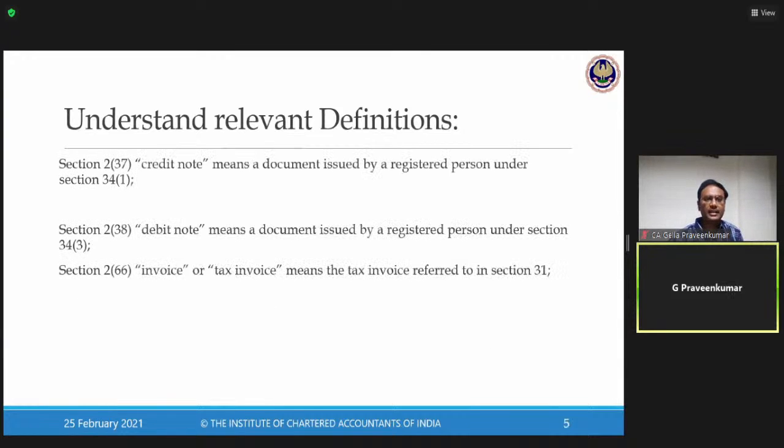Next, credit note, debit note, invoice. Now first we will start with our credit note. Section 237 says that credit note means a document issued by a registered person under Section 34.